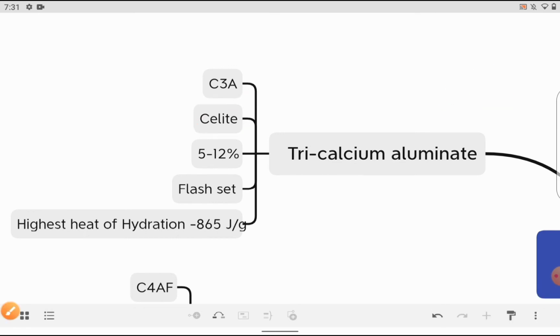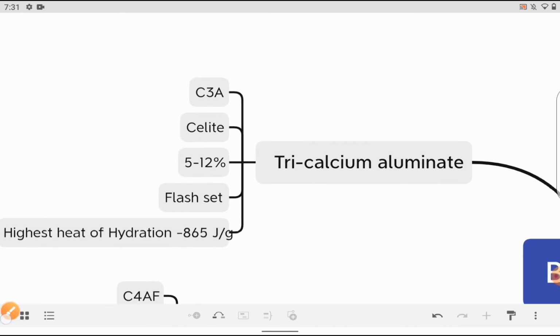The proportion of tricalcium aluminate in the cement paste is 5 to 12%, and it is responsible for the flash setting. Actually, C3S is responsible for the initial setting of the cement. We do some tests on cement to find out the initial setting and final setting. Generally the initial setting time is 30 minutes for the cement, right?